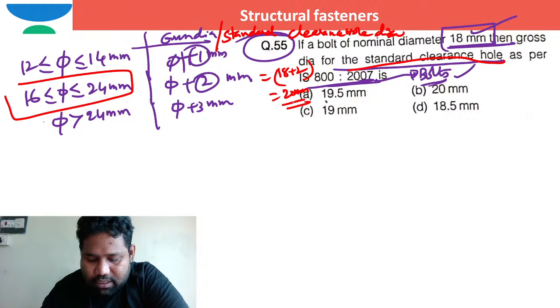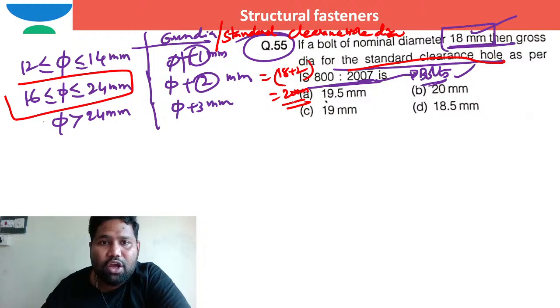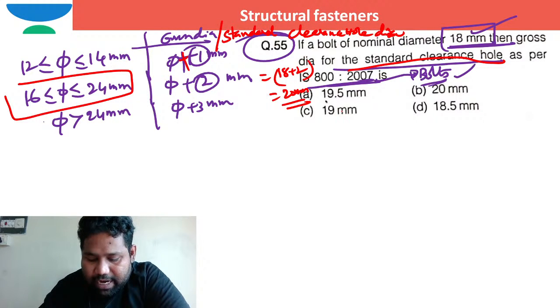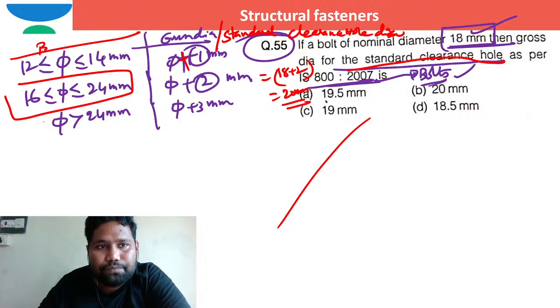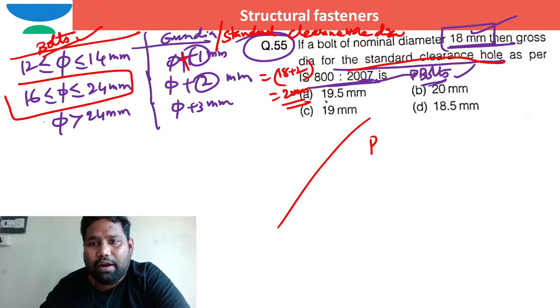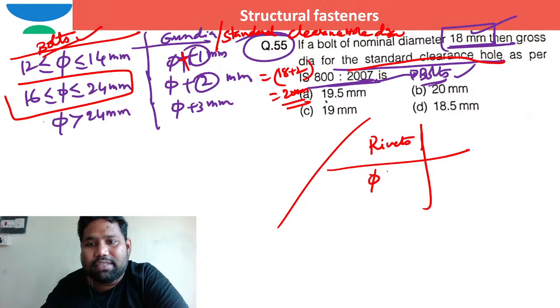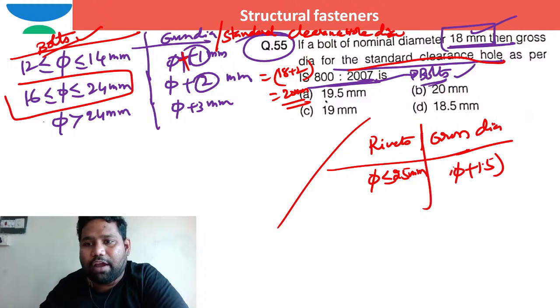Dear Navjot Singh Sidhu, you don't think that one. Go and refer to this one. Let me tell you, your case is for rivets, while this is for bolts. For rivets, when the diameter is less than or equal to 25 millimeter, in such case gross dia is phi plus 1.5 millimeter.